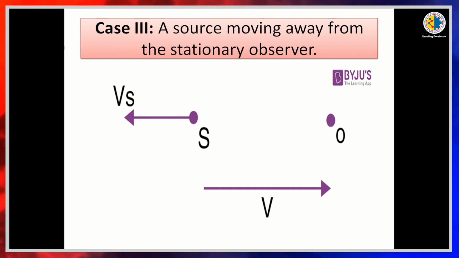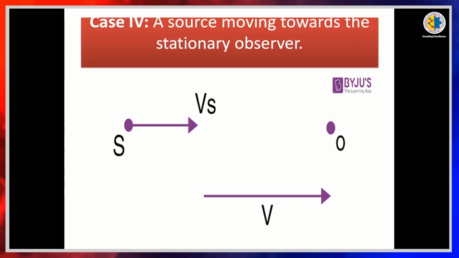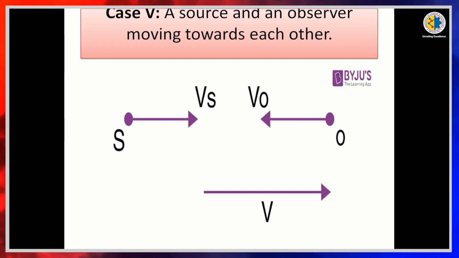Case 3, a source moving away from the stationary observer. S is the stationary source of the wave and O is the observer, and V the direction of the sound wave or light wave. Fourth case, when source moving towards the stationary observer. S source of the wave and O observer and V the velocity in the direction of the wave. And fifth case, source and an observer moving towards each other. S source and O observer, and they are moving towards each other.